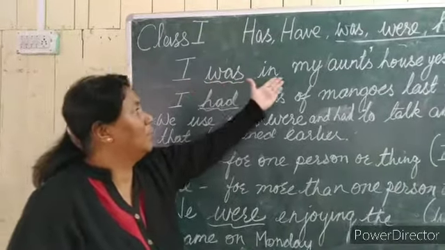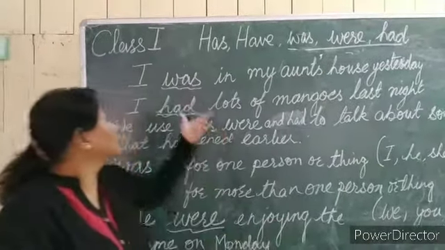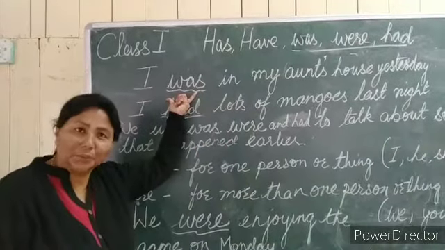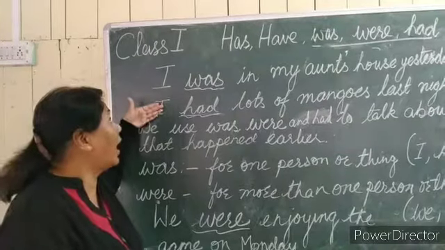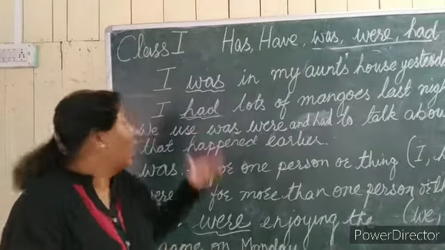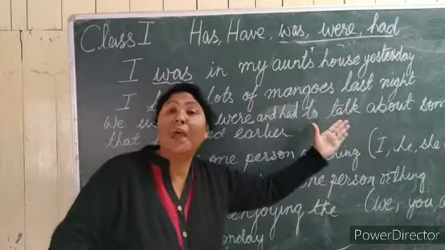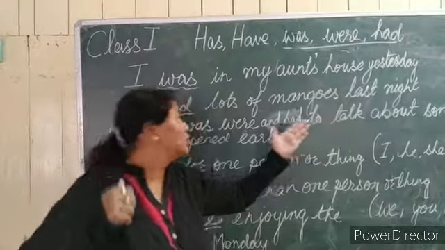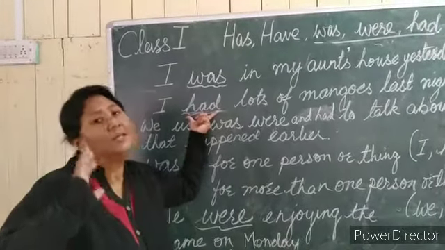Another example I have given: I had lots of mangoes last night. You're not having it now. So we have used had for the work which you have already done.